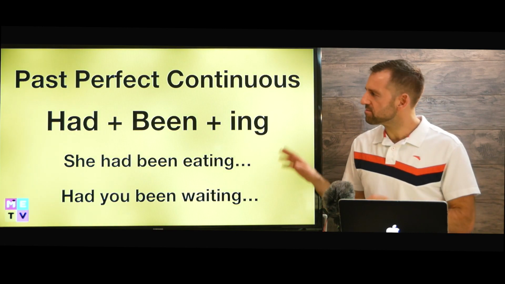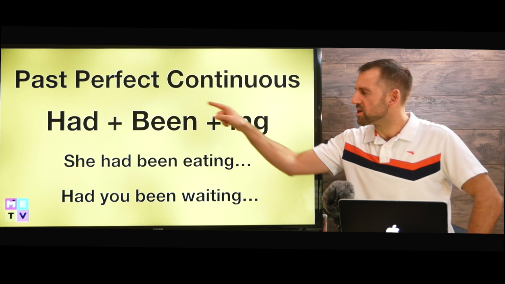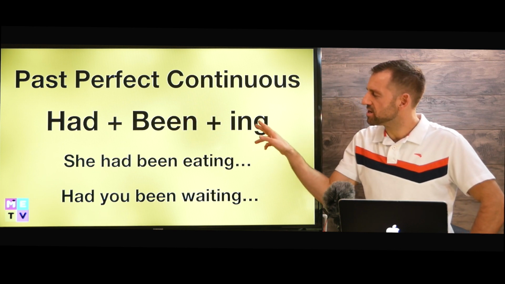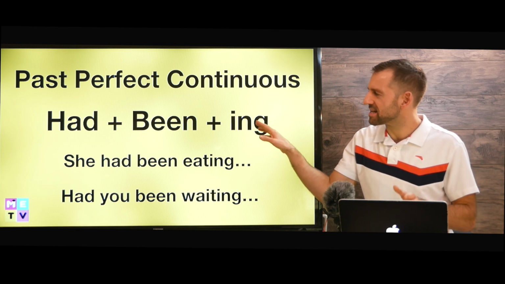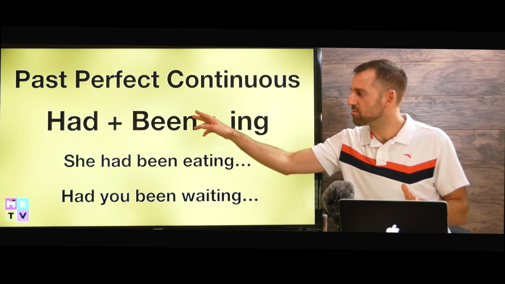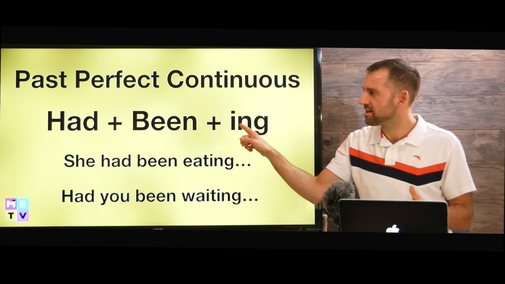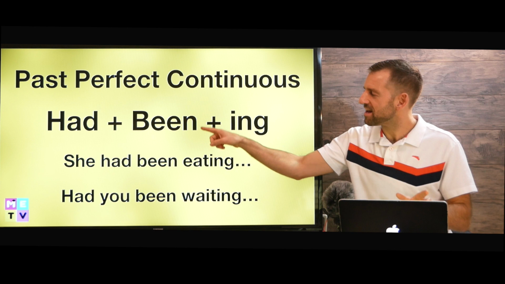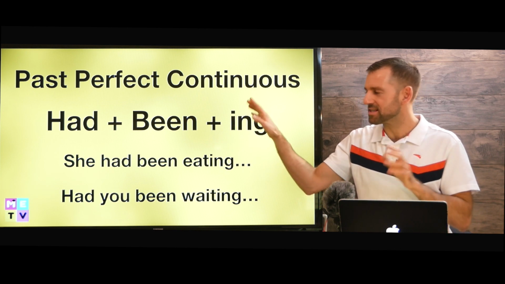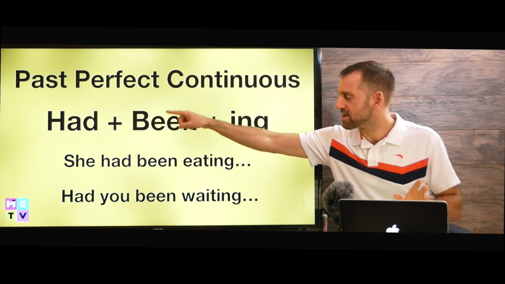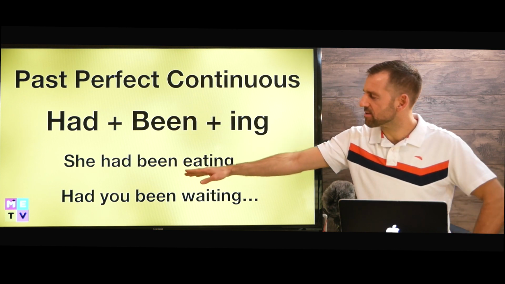Okay, now to make the past perfect continuous, we use the word had plus been plus ing on our main verb, like sitting. Had been sitting. Now, if this was the present perfect continuous, then it would be have been sitting. And if it was the future perfect continuous, then it would be will have been sitting. But this lesson is about the past perfect continuous, so we need to use the word had. Like these examples here.